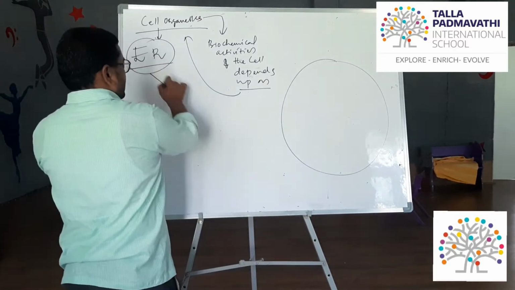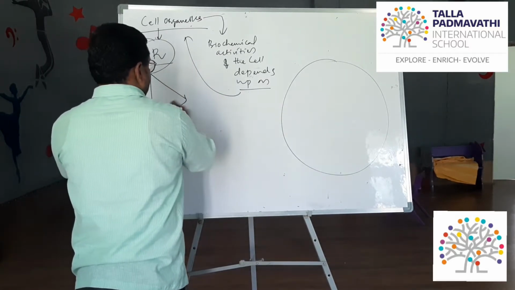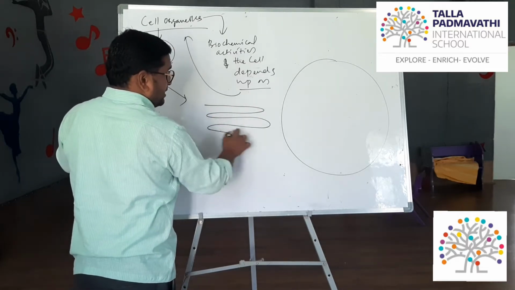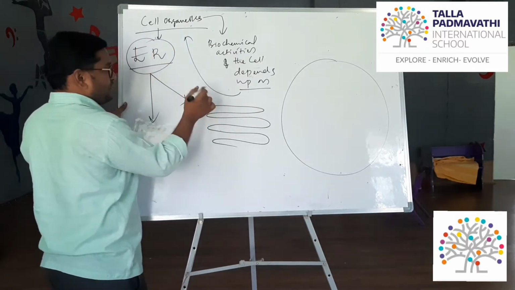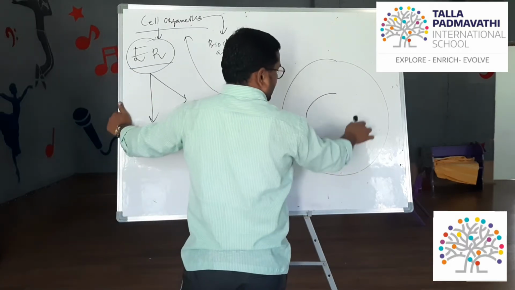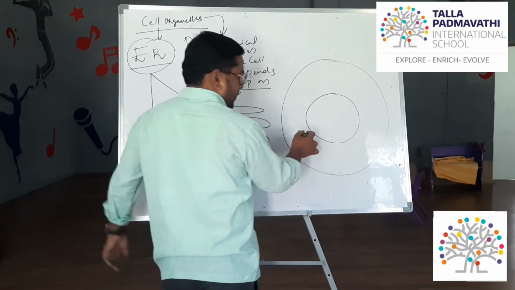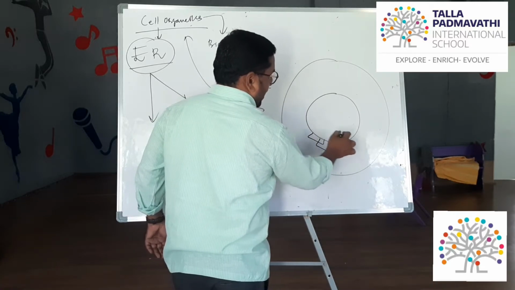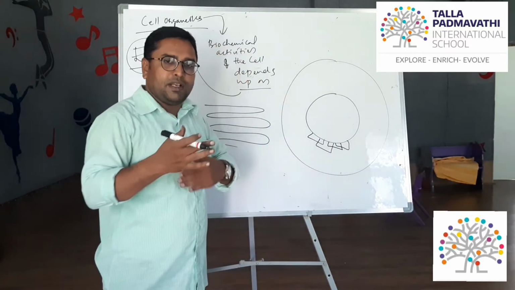Endoplasmic reticulum is of two types. They are tubular structures present on the surface of the nuclear membrane. This is the nuclear membrane, and they are present in the form of parallel tubular sacs.